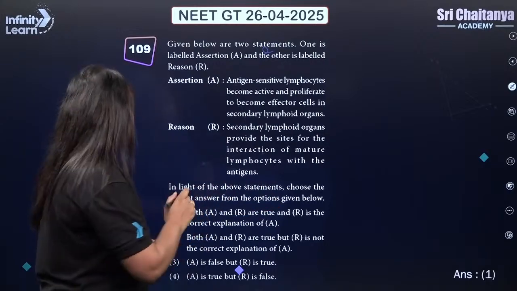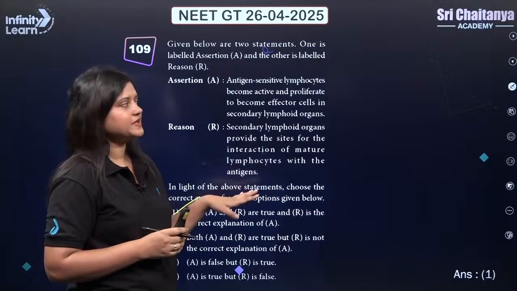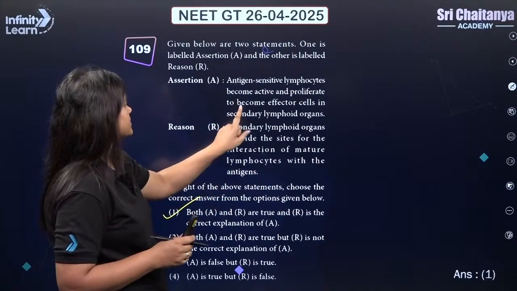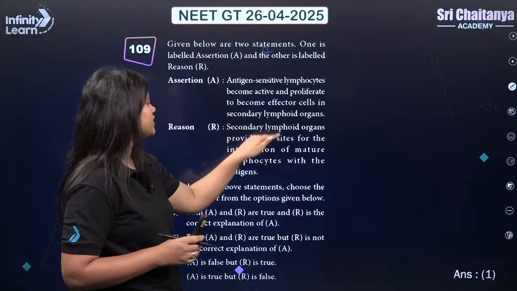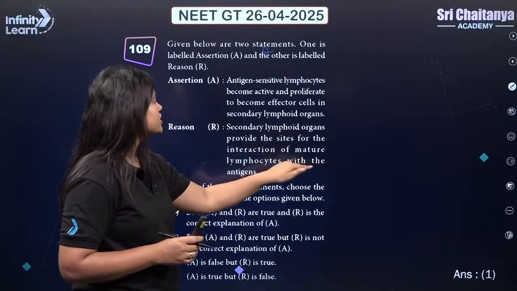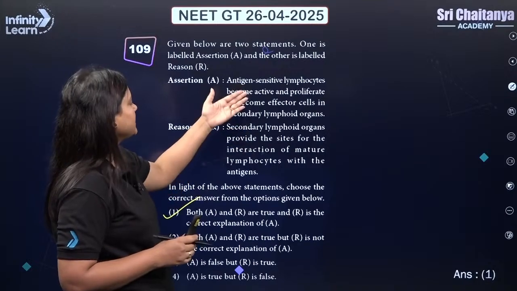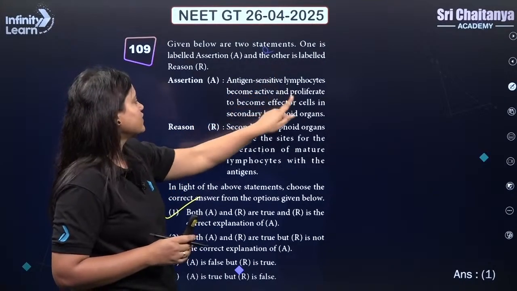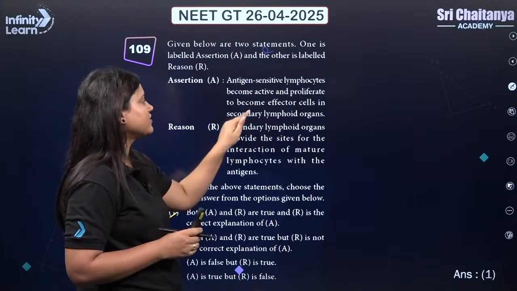So remember that both the assertion and reason are true, and the reason is the correct explanation of the assertion, because the reason is saying that the secondary lymphoid organ provides the site for the interaction of the mature lymphocyte. So that's why it is explaining that antigen sensitive lymphocytes become active and proliferative to become effector cells in the secondary lymphoid organ.